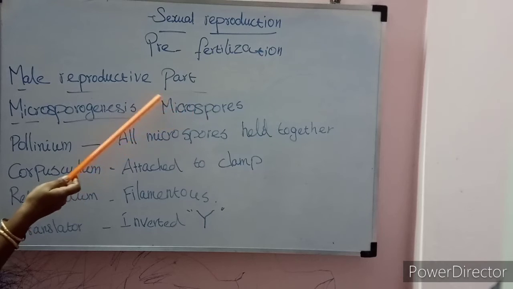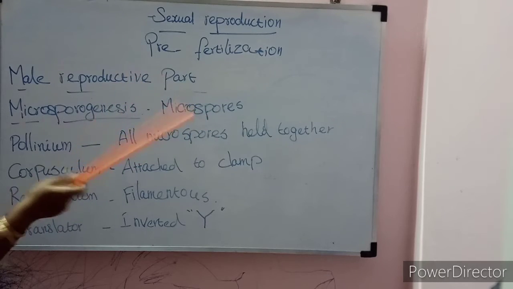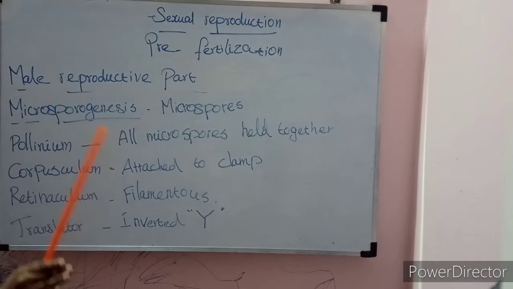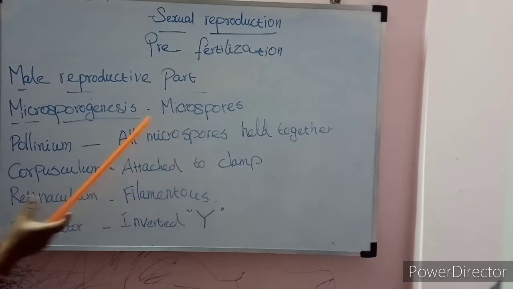After formation, very soon the microspores separate from one another and remain in separate anther locules and develop into pollen grains. After the four haploid microspore tetrad is formed, they separate and individually develop into pollen grains in the anther locule. In some plants, all the microspores are held together in a single microsporangium. That structure is called pollinium.